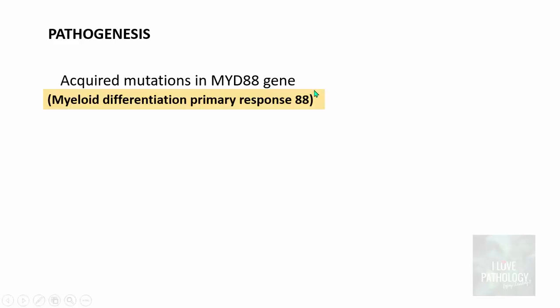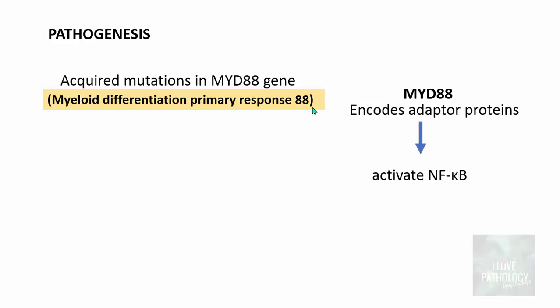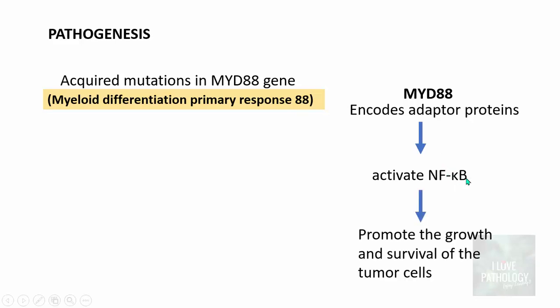So the pathogenetic mechanism of Waldenstrom macroglobulinemia or even lymphoplasmacytic lymphoma is because of an acquired mutation in the MYD88 gene, which is myeloid differentiation primary response 88, the gene name, where this particular gene encodes an adapter protein which activates nuclear factor kappa B, and this factor is responsible for the promotion of growth and survival of these tumor cells in the case of lymphoplasmacytic lymphoma.